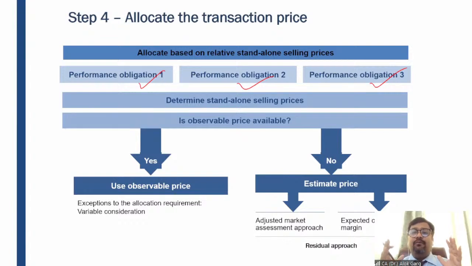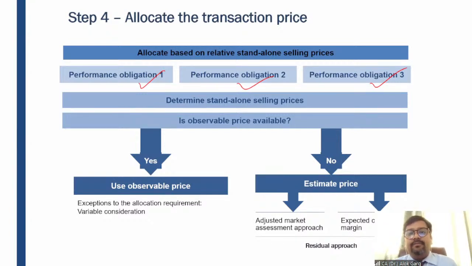So these are the four performance obligations, and the most prominent and acceptable basis for allocation of transaction price is the standalone selling price of each performance obligation.